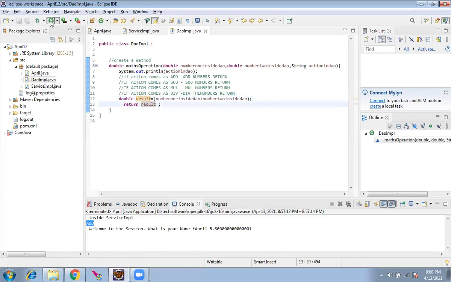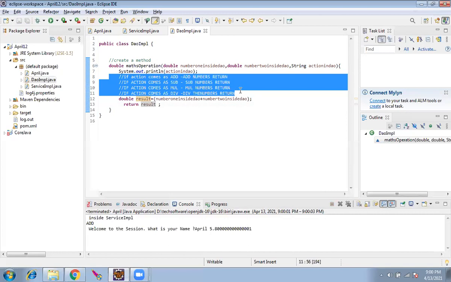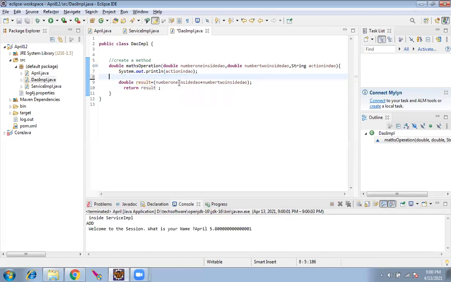So far, any doubts? I'm confused here. Harish, tell me. Okay, I'll delete this. Don't worry about this now. So earlier, this was given directly in the return, right?